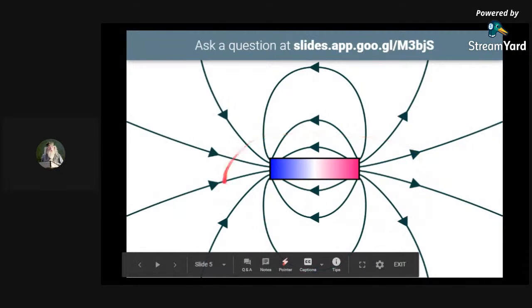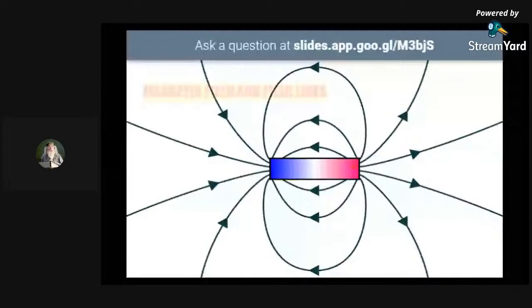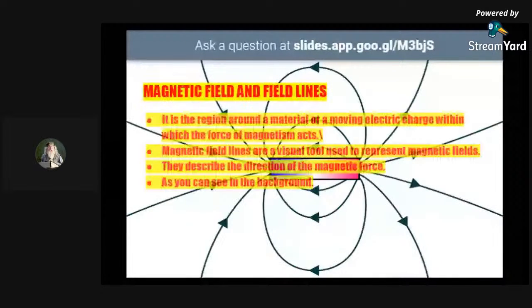This is a magnet, and this is the south pole, this is the north pole. So this is the magnetic field and field line. It is the region around the material or a moving charge within which the force of magnetism acts. Magnetic field lines are a visual tool used to represent magnetic fields. They can describe the direction of the magnetic force, as you can see in the background of the slide.